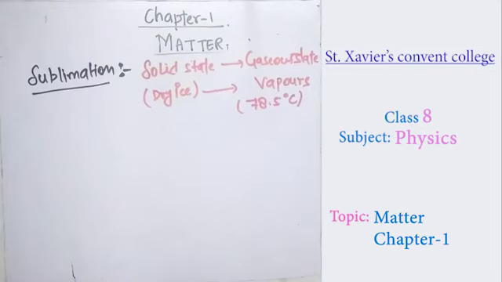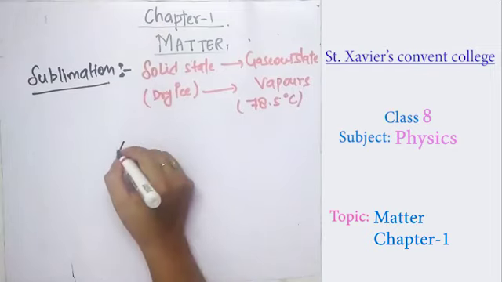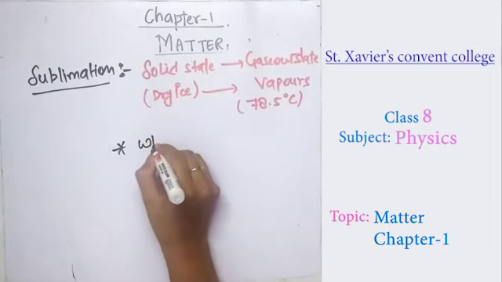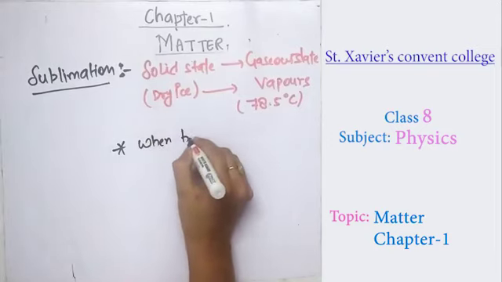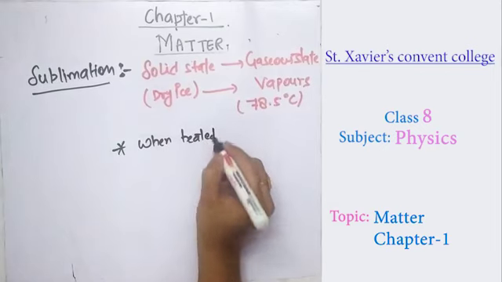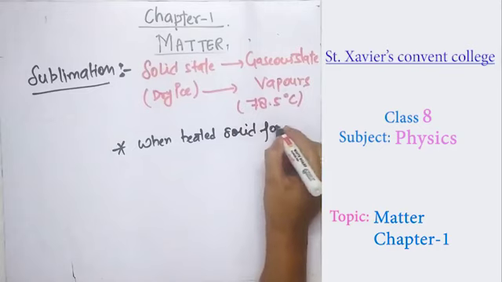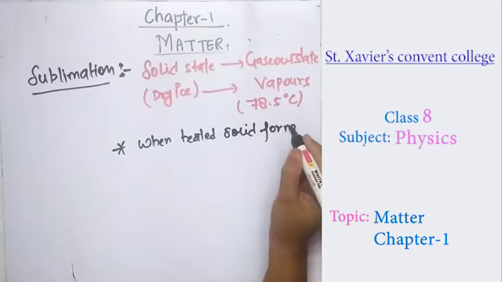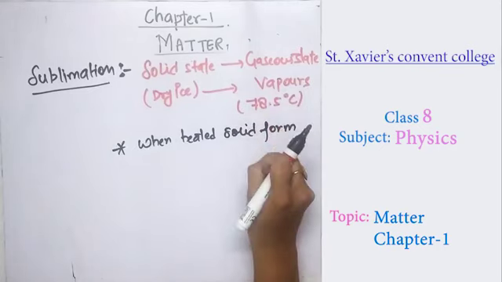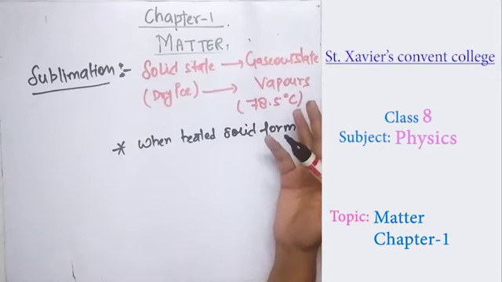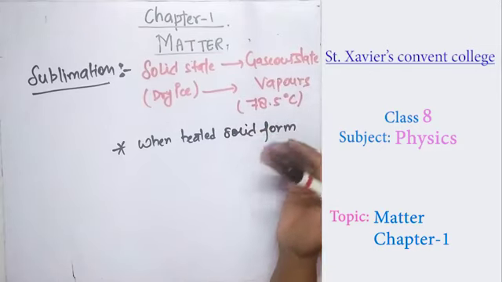So this is an example of a solid state, dry ice, changing into vapor. How does it change? First you have to heat the solid form. When you heat the solid form, it absorbs that energy, and the kinetic energy of the molecules increases.